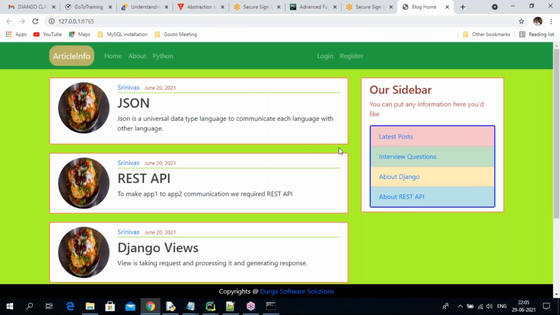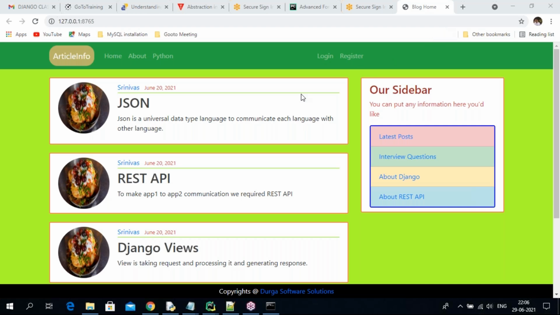More completely, if you want to learn about the UI, you need to join separate UI courses. The time they are taking is 45 days to 2 months. But our Django is also only 45 days to 2 months. Within this duration, we are going to learn total Django. That's why we are not spending more days on the UI. We are spending more days on the Django backend coding.